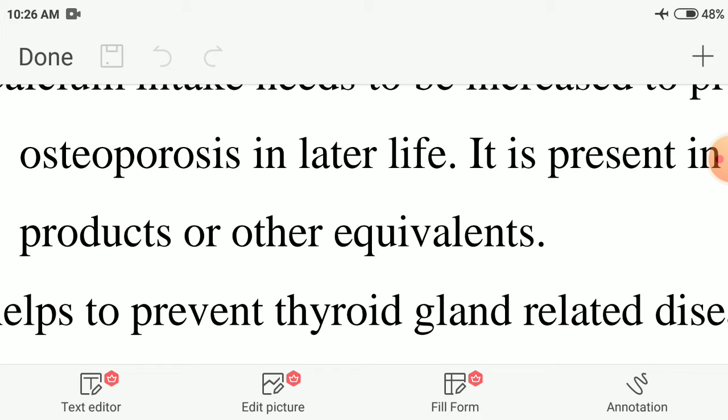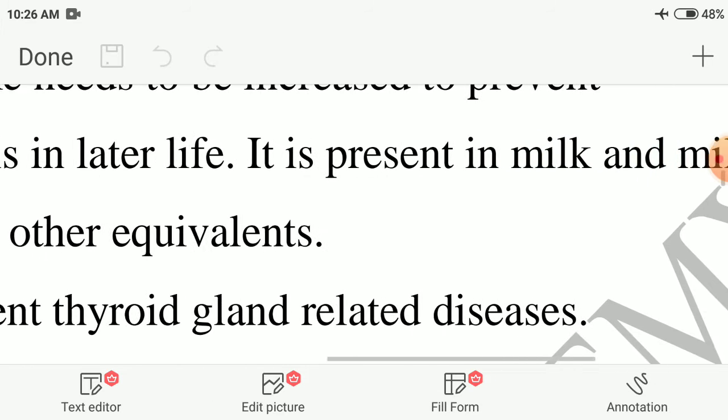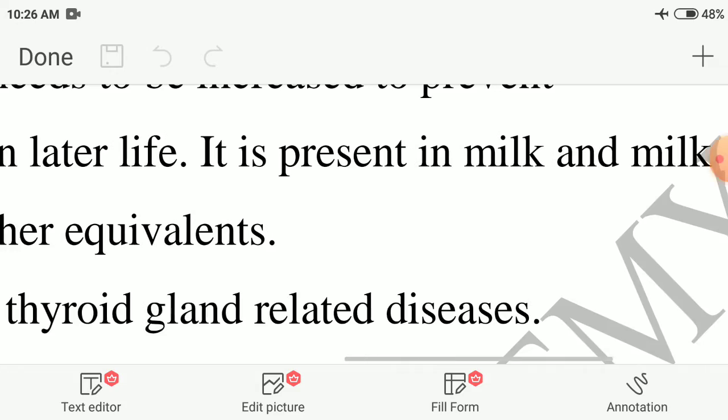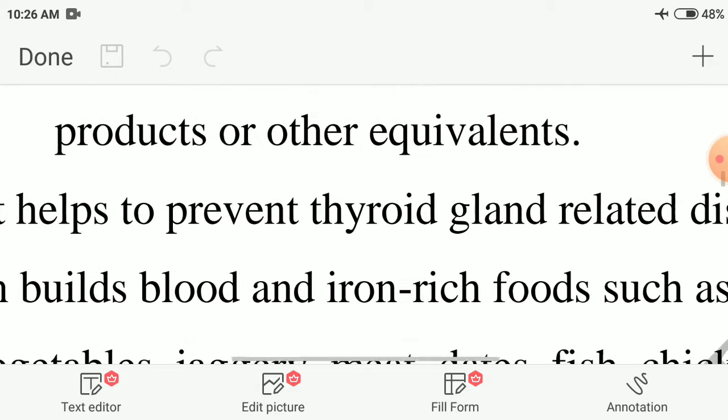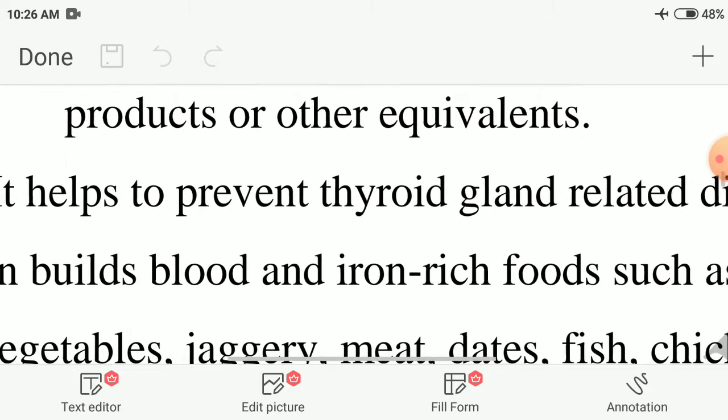Osteoporosis means a bone-related disease. If you take calcium-rich food, you avoid osteoporosis. That means the bones become very weak and break often. That is osteoporosis. Calcium is present in milk and milk products or other equivalents.